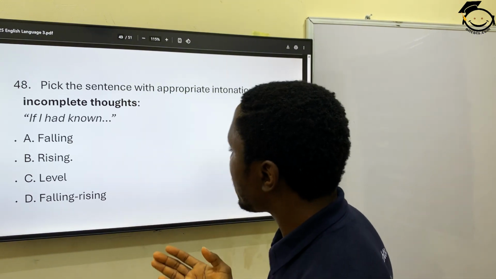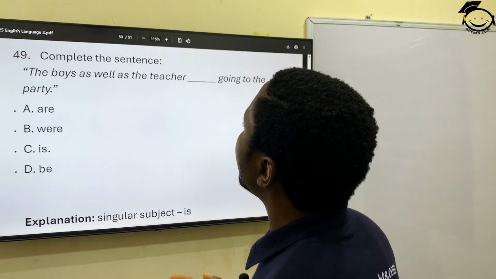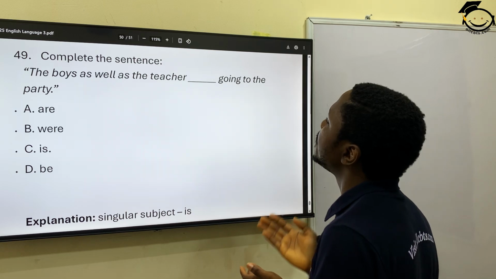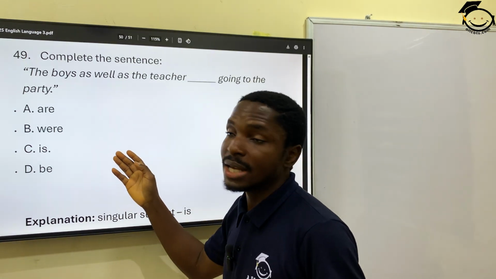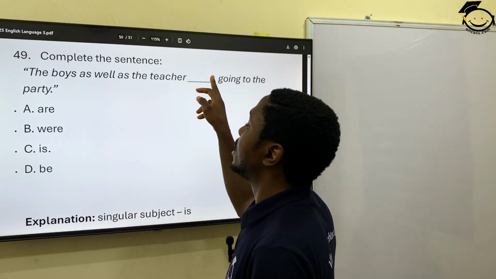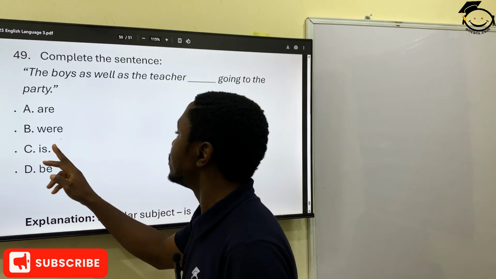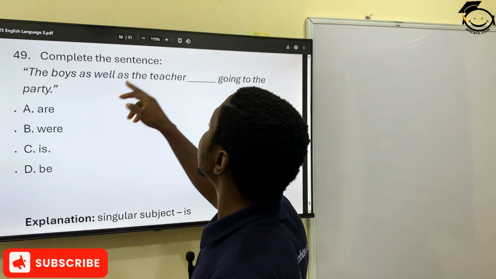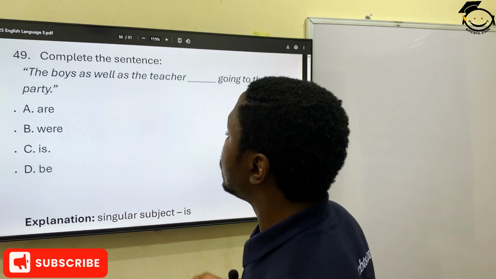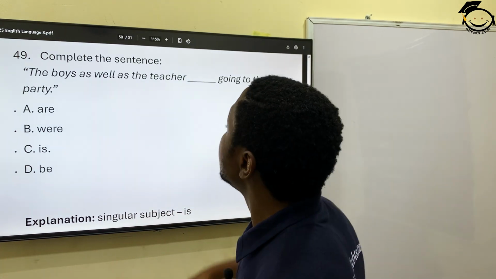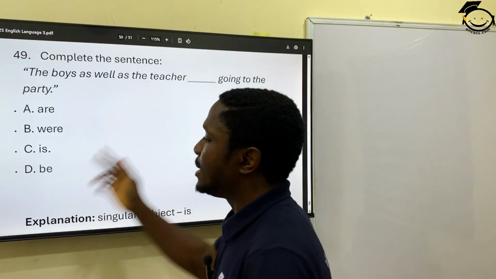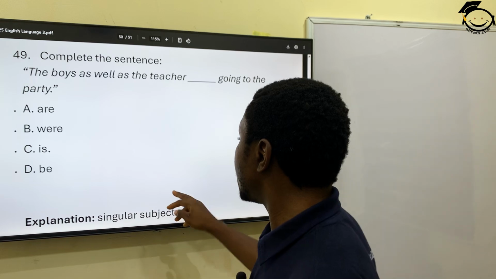And then 49. Complete the sentence. The boys as well as the teacher dash going to the party. Okay, we just saw a question like this. Because teacher is singular, our verb will be singular, which will be is. The boys as well as the teacher. It's not going to be are because it's just one teacher. It can't be were because it's just one. So it's is going to the party. Okay, so the last one.